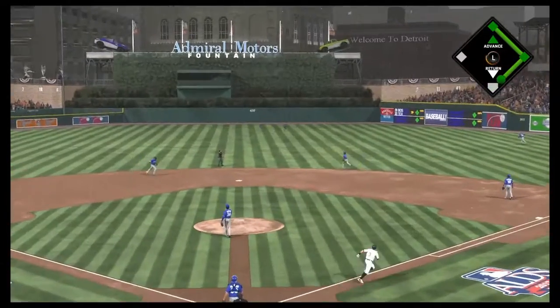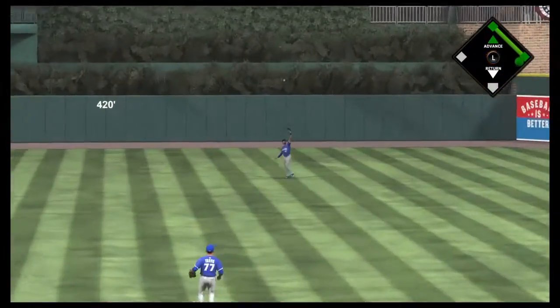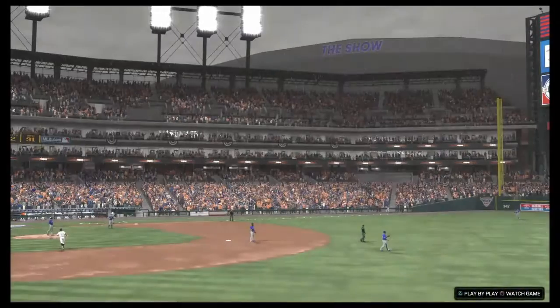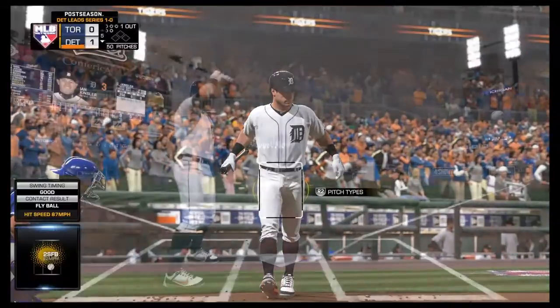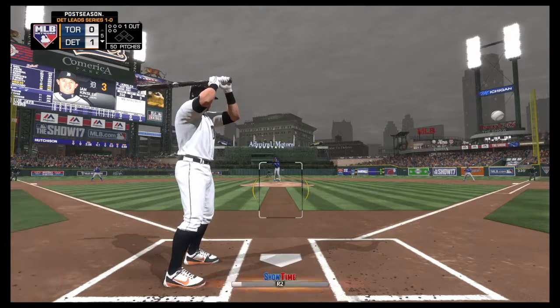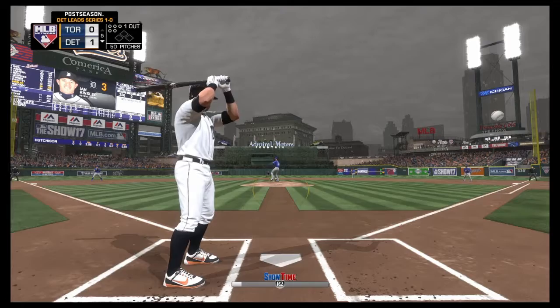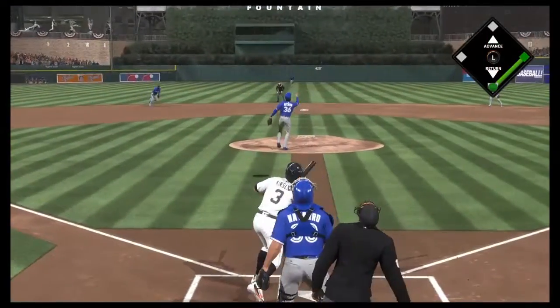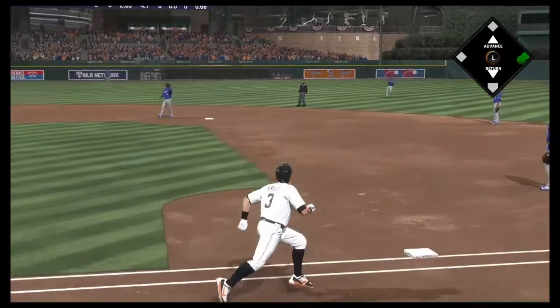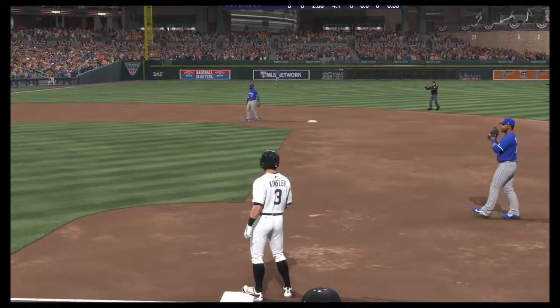And Kinsler, first at bat, flies out to Desmond Jennings in center field. Right, next at bat, Tigers up 1-0, bottom of the 5th, 1 out. Facing off against Drew Hutchinson. Kinsler pops out to Jose Reyes at short for the out.